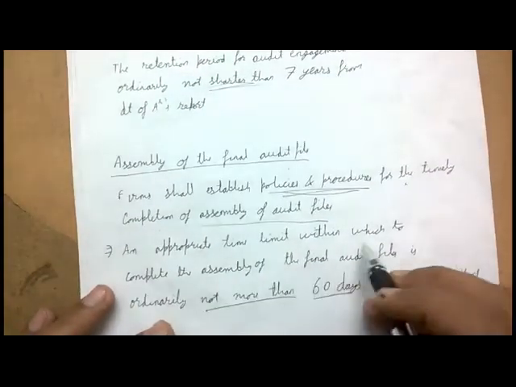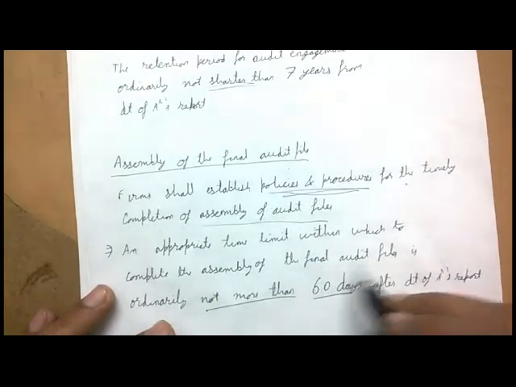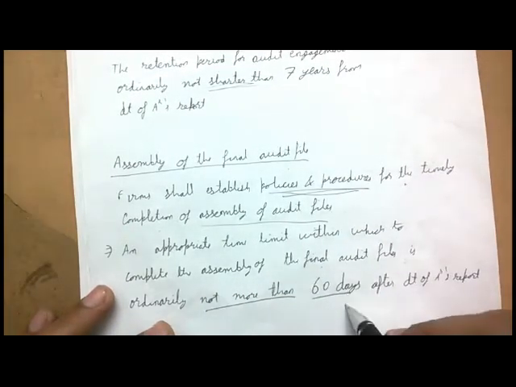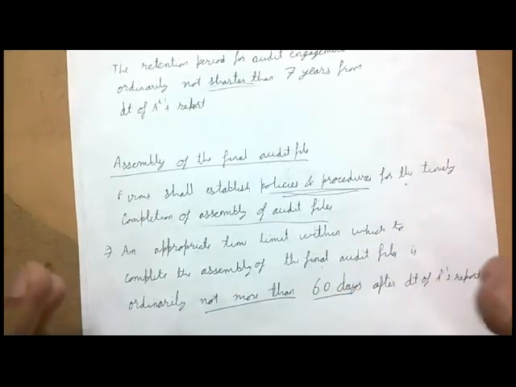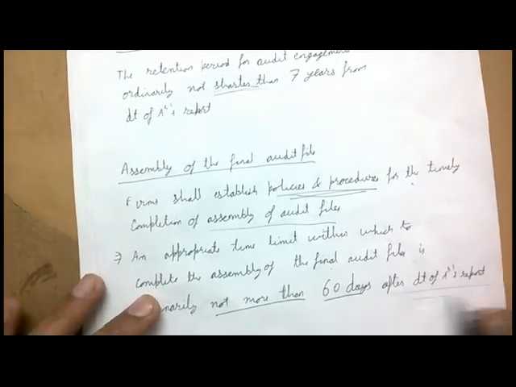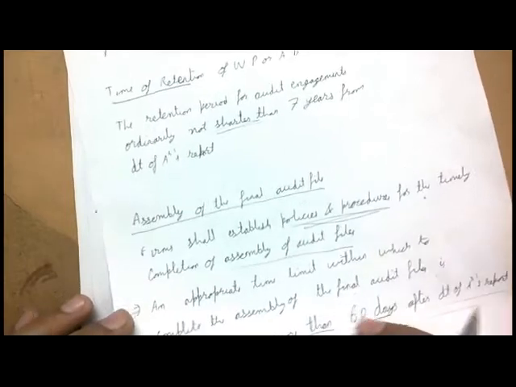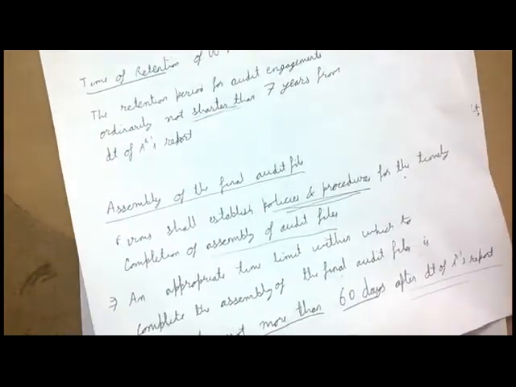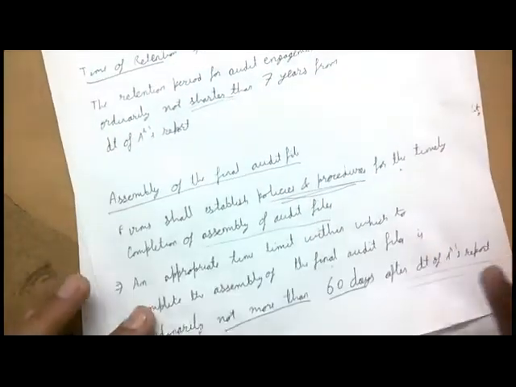An appropriate time limit within which to complete the assembly of the final audit file is not more than 60 days. Appropriate time limit is not more than 60 days after the date of auditor's report. You have prepared the auditor's report, you have dated the auditor's report, and within a maximum period of 60 days, you need to assemble the audit files.